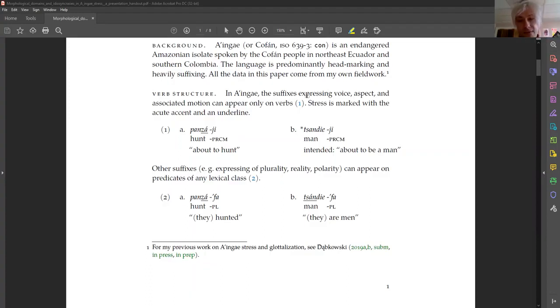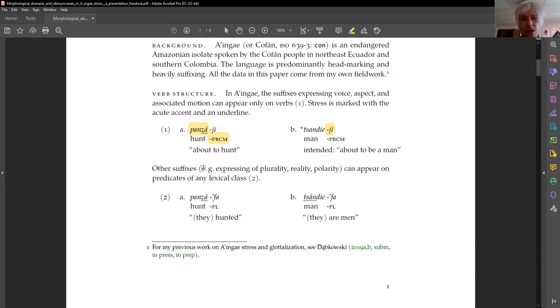In Ainge, the suffixes expressing voice, aspect, and associated motion can appear only on verbs. Thus, we can combine the prospective suffix hi with the verb panza, and we get panzahi, which means about to hunt. We cannot combine the same suffix with a noun, thus we cannot say tsandiehi to mean about to be a man. This is not a semantic restriction since nouns can function as predicates. Stress here is marked with the acute accent and an underline.